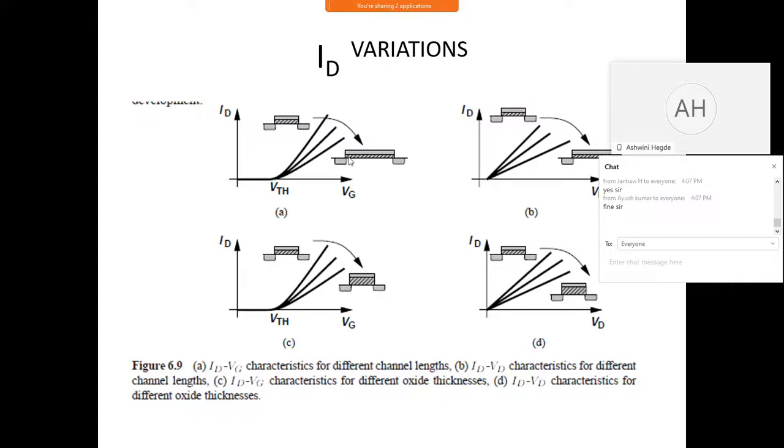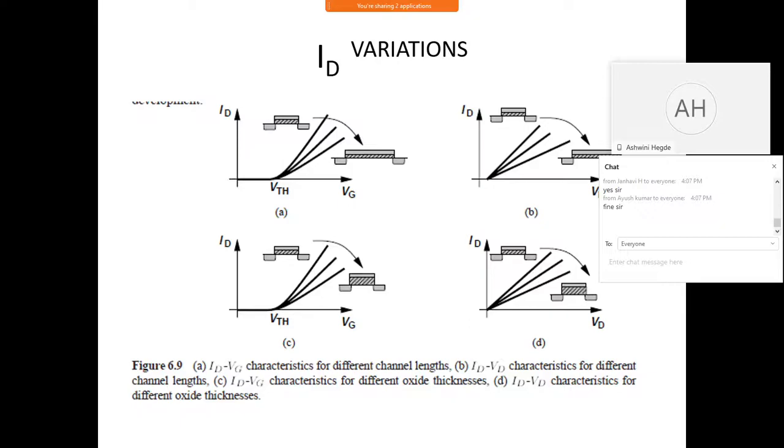If you change the channel length from a smaller value to a larger value, there is no change in VTH. VTH is there as it is, but you can see the current is reducing as you increase the length. Did we experience the same thing in the simulation in the morning?